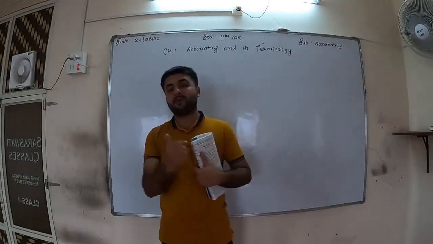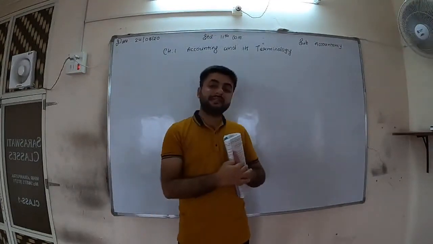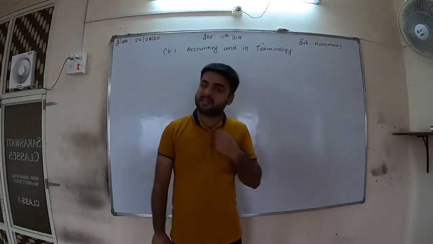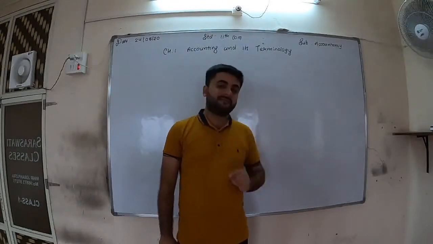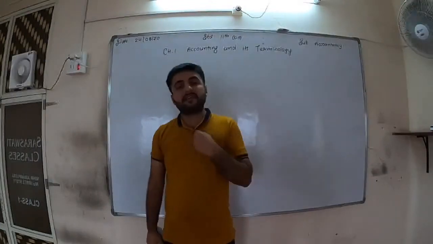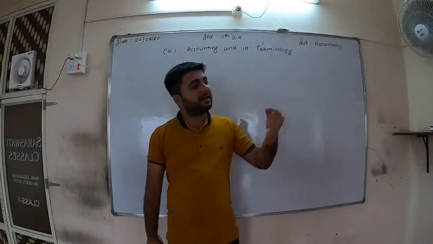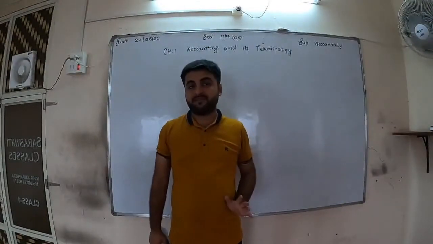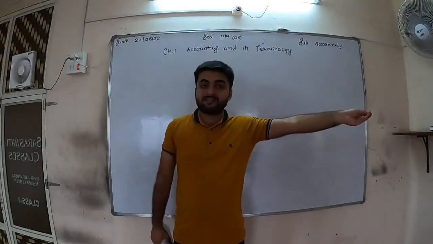Now you all may be thinking why. The reason is that the XYZ shop is started by whom? Started by me. My name is A. Now Mr. A is providing my cash, my furniture, my everything. So I am giving to the business.